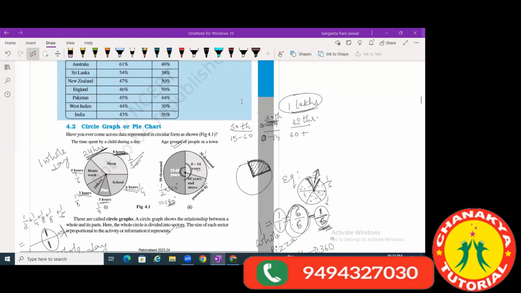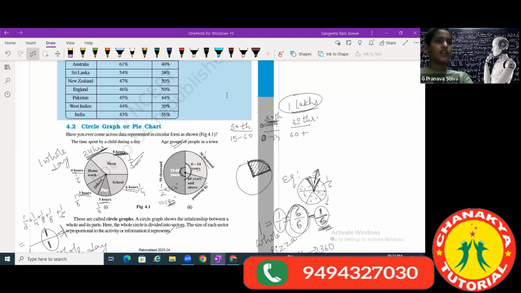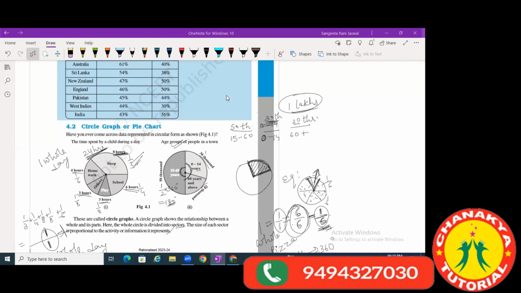Ma'am, can I say that for 0 to 14 years the degrees are 30,000 by 1 lakh multiplied by 360 degrees? Ma'am, do we need a protractor to do this chapter, like only for the pie chart? See, I'll tell you when we need it.